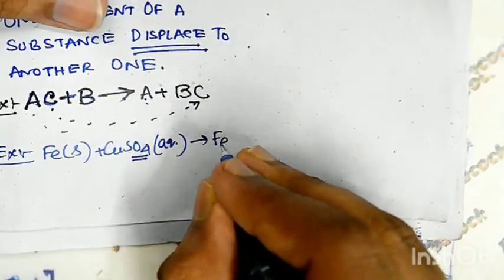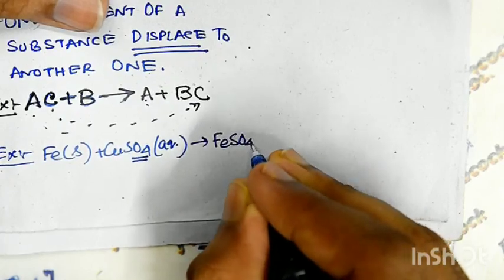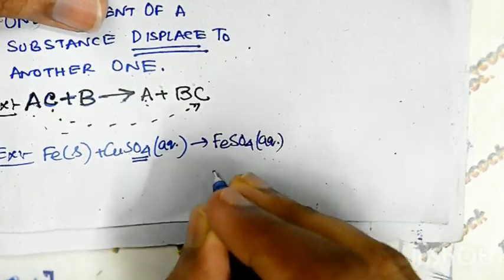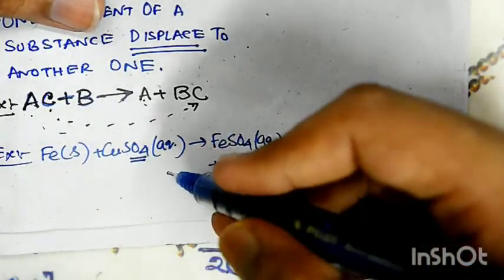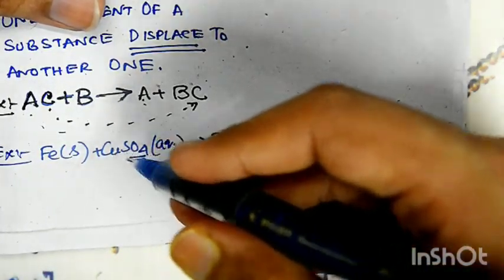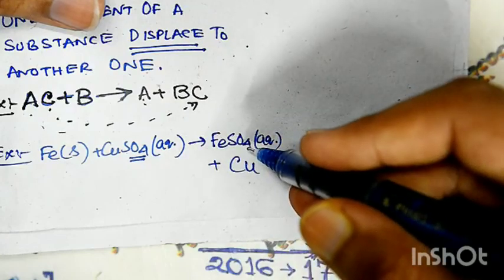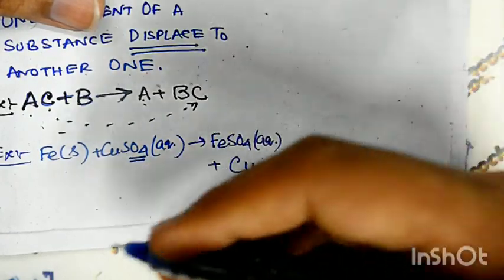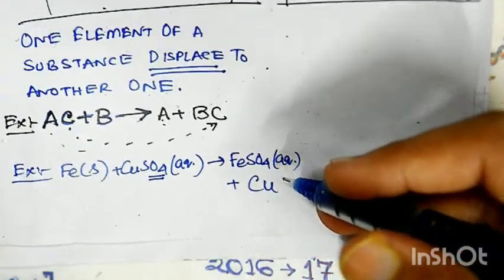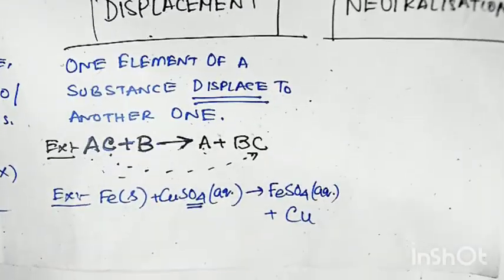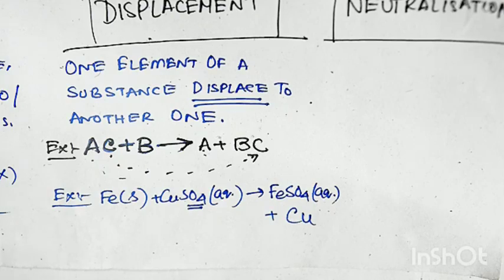It will form FeSO4, this is aqueous, plus Cu. So you can see this SO4 which was with Cu, after the reaction it came with Fe and Cu becomes single. So the SO4 basically displaced from this one to this one. That is why this is an example of displacement reaction.